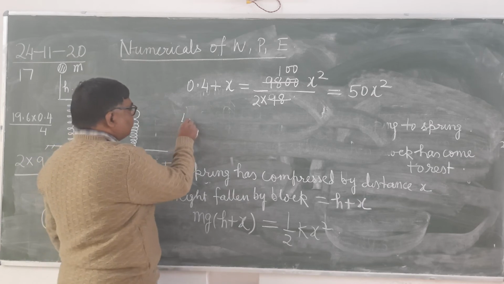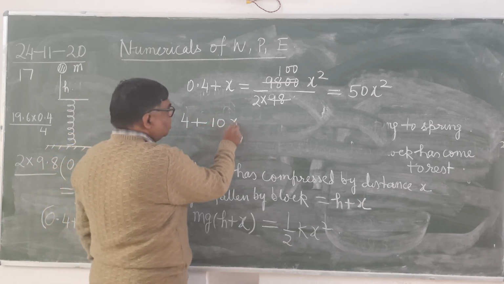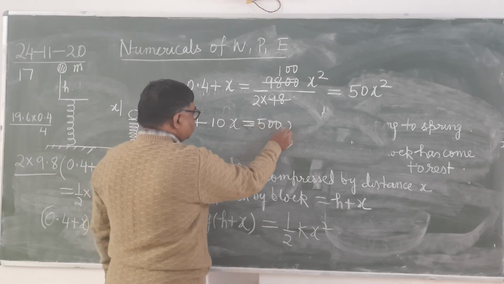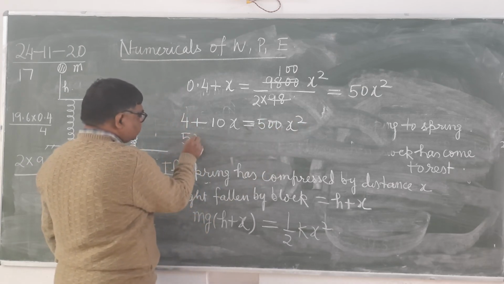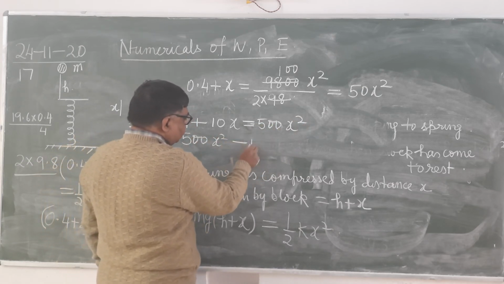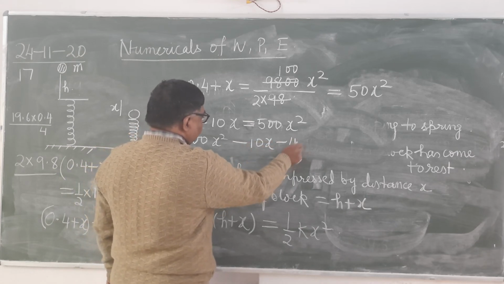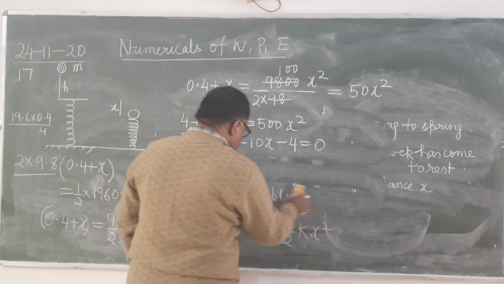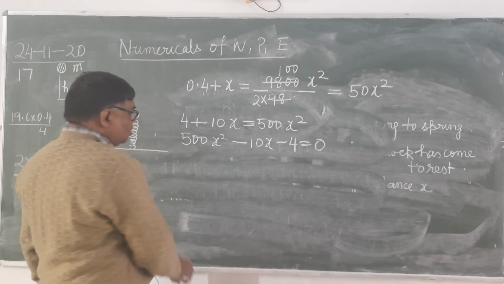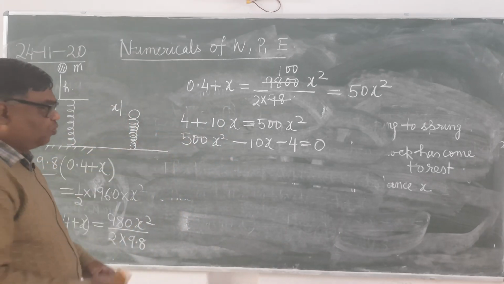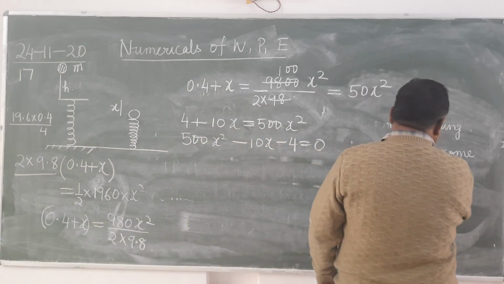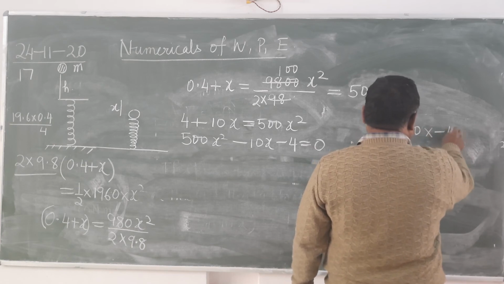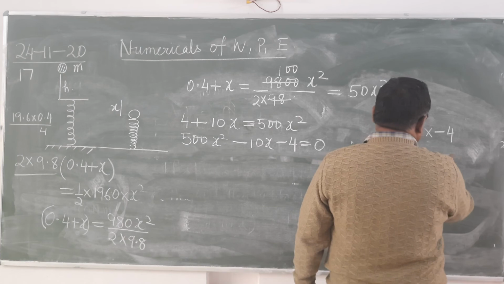So it will become 4 plus 10x equals 500 x square. Simplify: 500 x square minus 10x minus 4 equals to 0. So see here, 500 into minus 4 is equal to minus 2000.